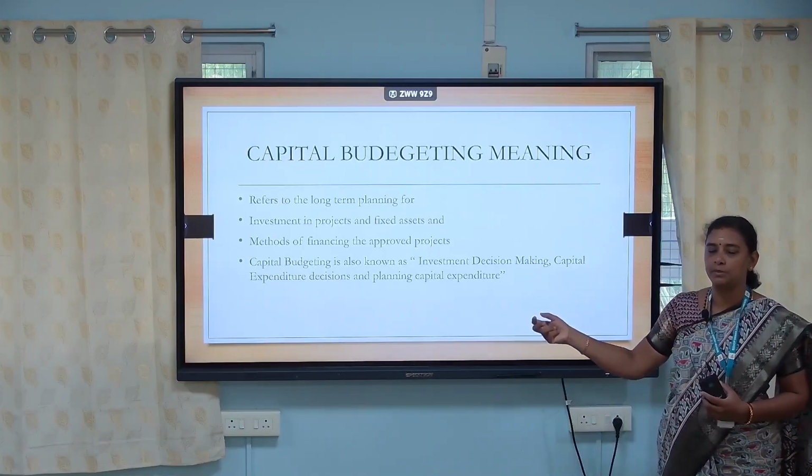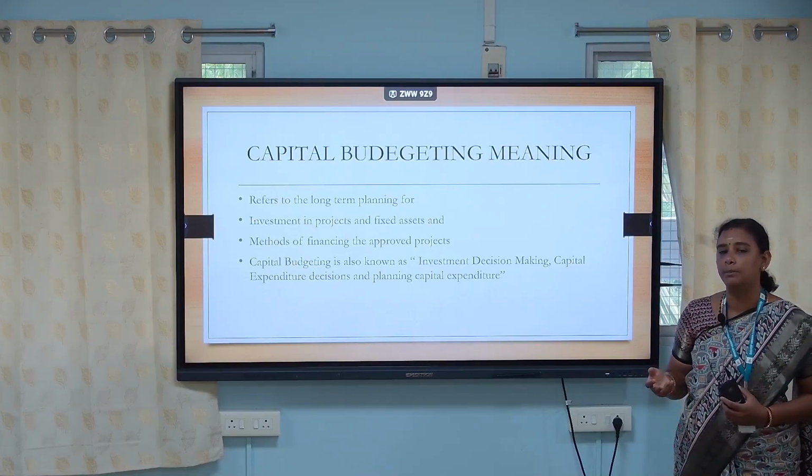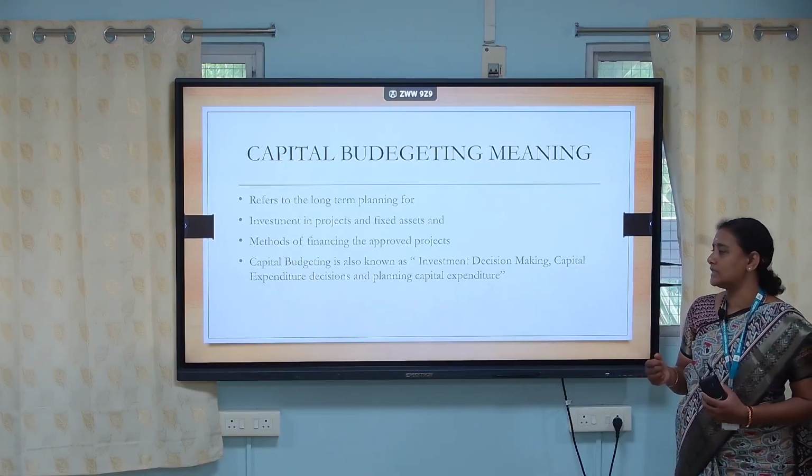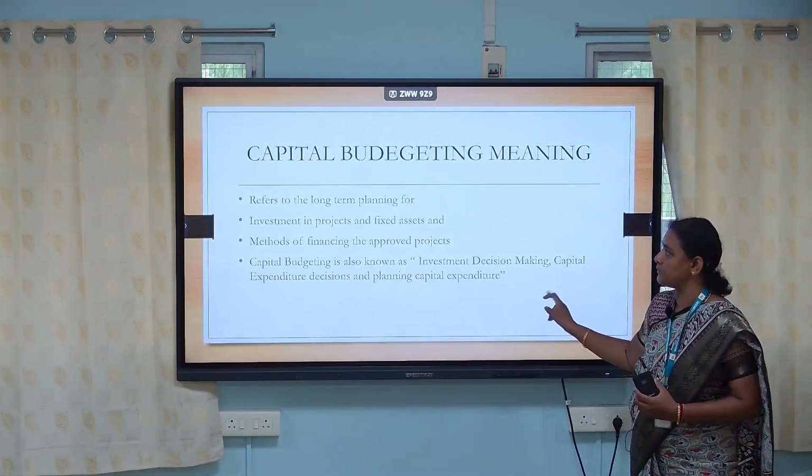What do you mean by capital expenditure? Once I have invested, the benefits will be fetched for a longer period of time, and that is called capital expenditure. And then the next one is planning of capital expenditure.